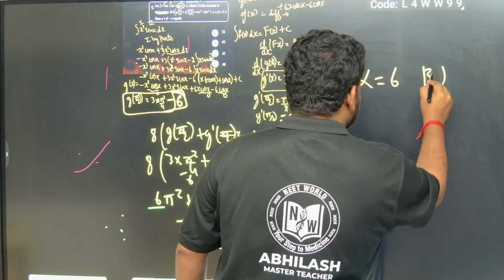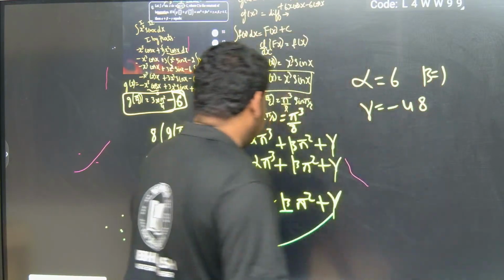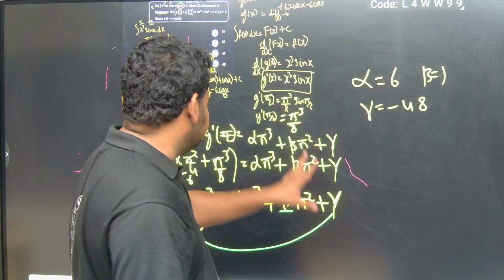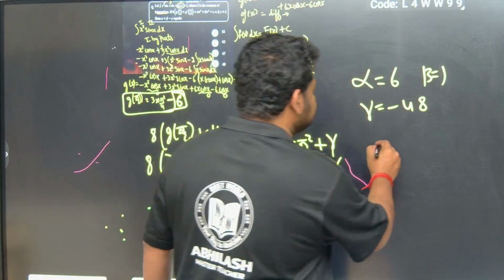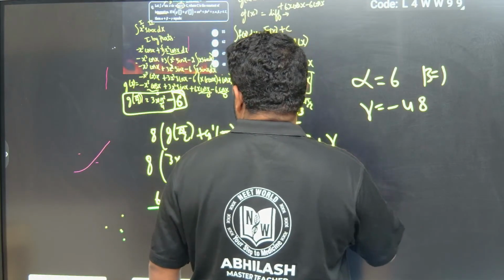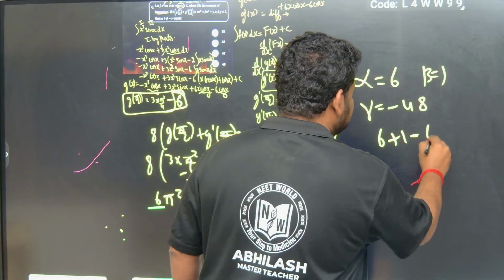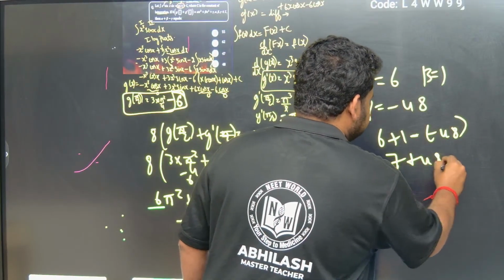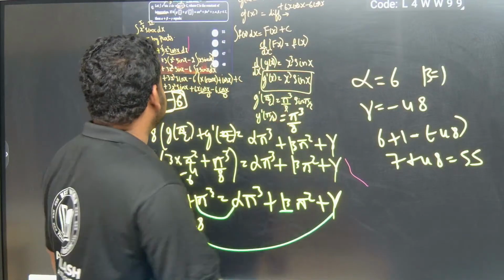Okay, alpha is 6, beta is equal to 1 and gamma is equal to minus 48. Now what they are asking is alpha plus beta minus gamma. Alpha plus beta is equal to 6 plus 1. Minus gamma is minus into minus 48. That is nothing but 7 plus 48, that is equal to 55. So we got the answer as 55, which is nothing but option A.